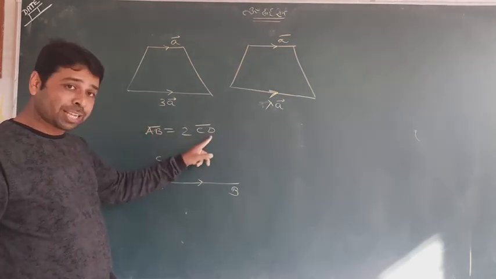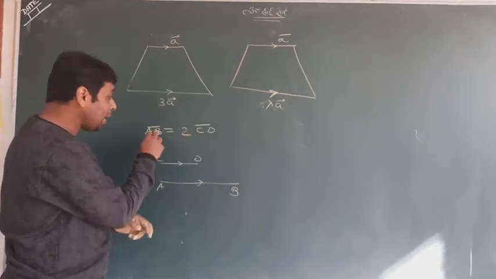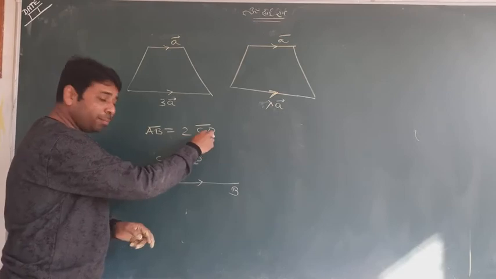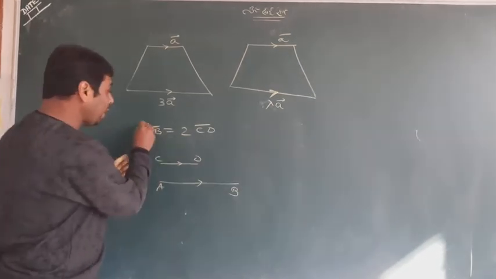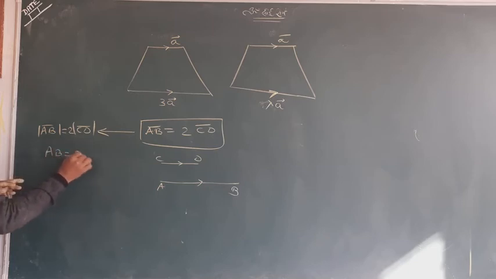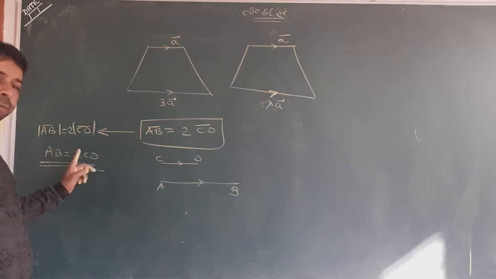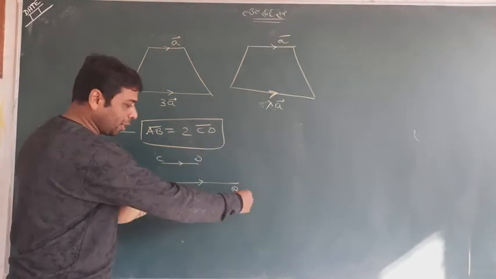Their directions are the same because 2 is positive. And AB is equal to twice CD, meaning the mod of AB is twice the mod of CD. When you find the mod of AB equal to 2CD, meaning the mod of AB is equal to twice the mod of CD. So this length is CD and this is double, AB.